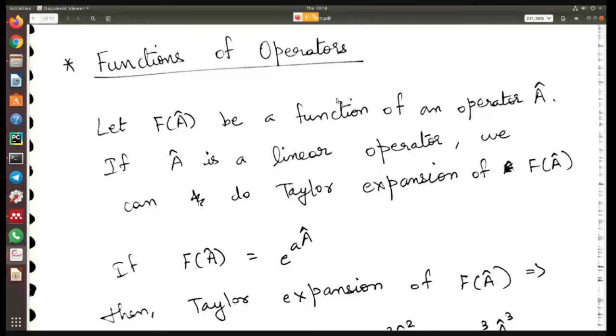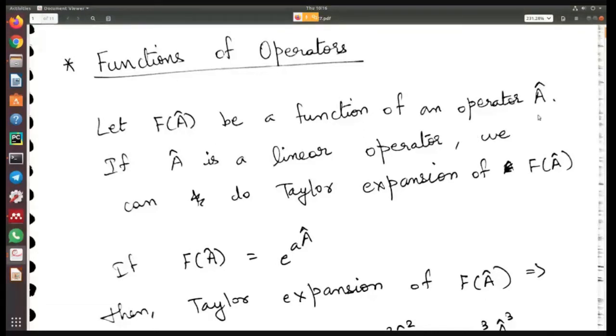So we have already seen some part of what is an operator. We have seen already what is a Hermitian operator. Now we need to see what is the function of an operator. So what if some function is created using a set of operators or using a single operator, like a plus a square or something like that. That could be a function, or e power a is another function, right? Or a square is a function. So all of this.